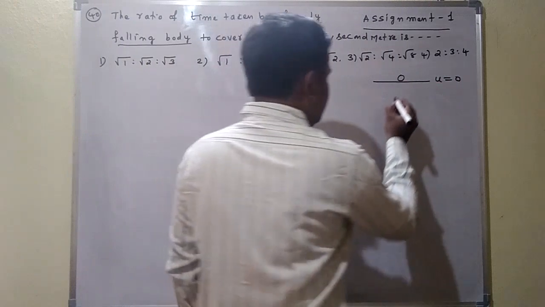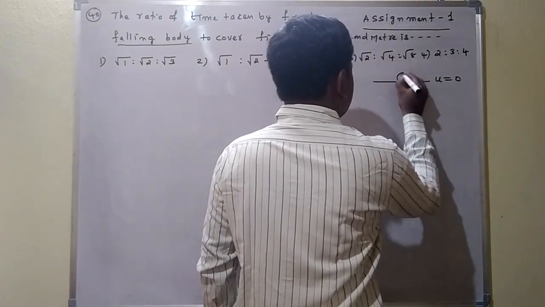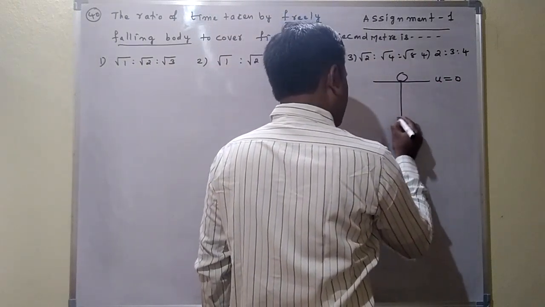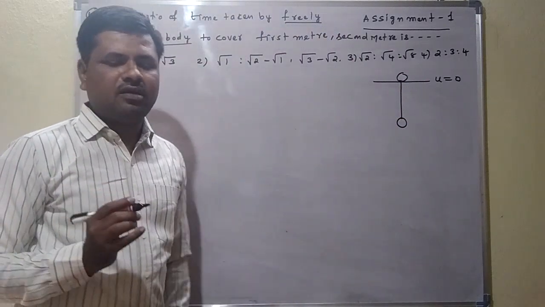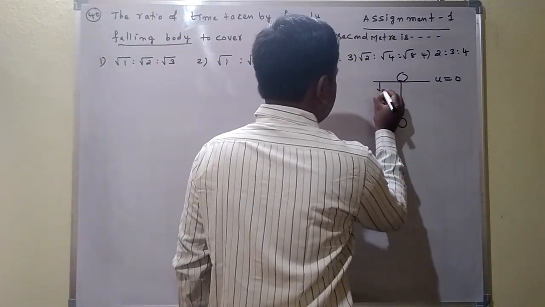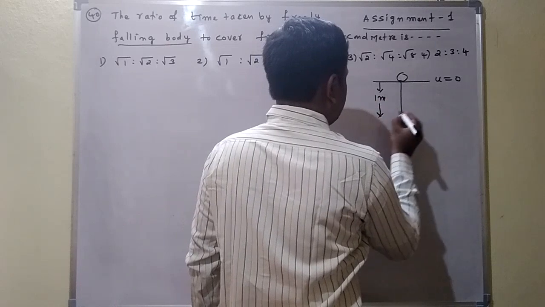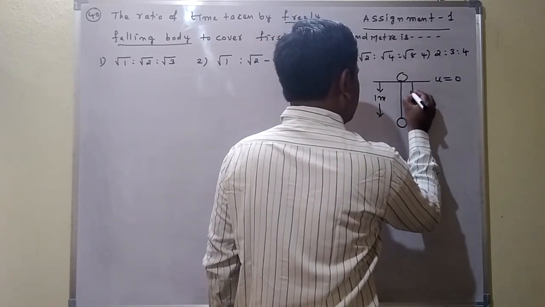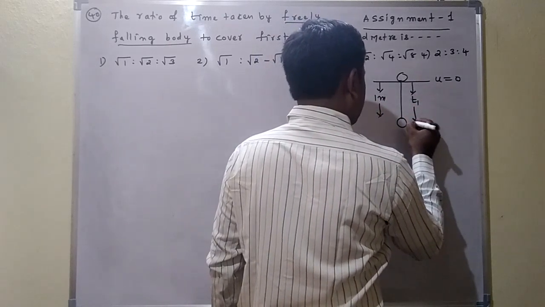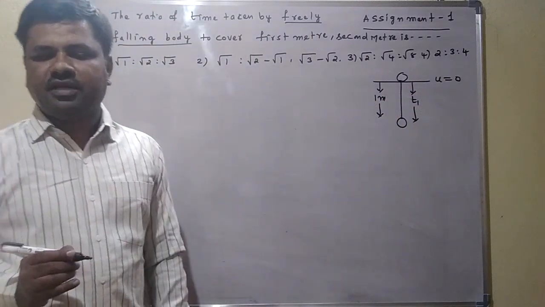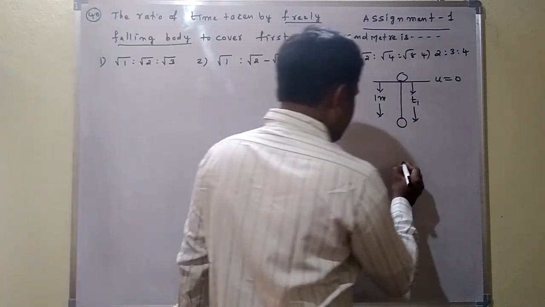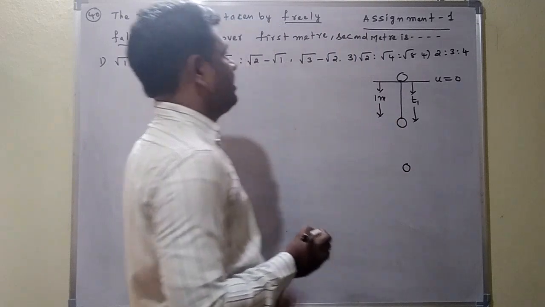Here the body travels a distance of 1 meter. It travels the distance 1 meter in the time t1. I consider that t1. Now it travels another 1 meter. First 1 meter, second meter.